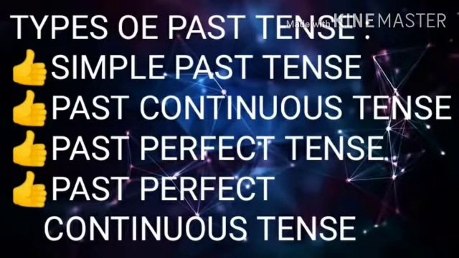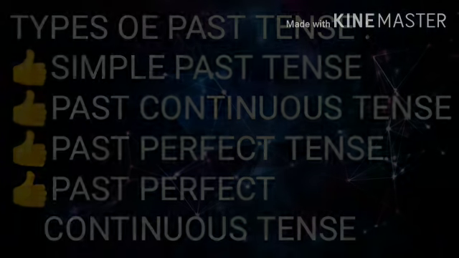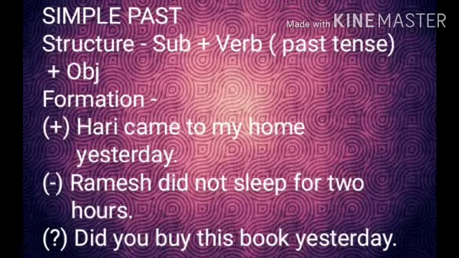Types of past tense. Past tense is divided into four categories. Number 1, simple past or past indefinite tense; 2, past continuous or progressive tense; 3, past perfect tense; and 4, past perfect continuous tense. Let us start with simple past tense. Structure: subject plus verb past tense.